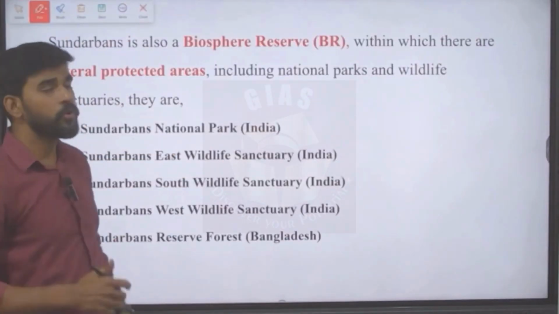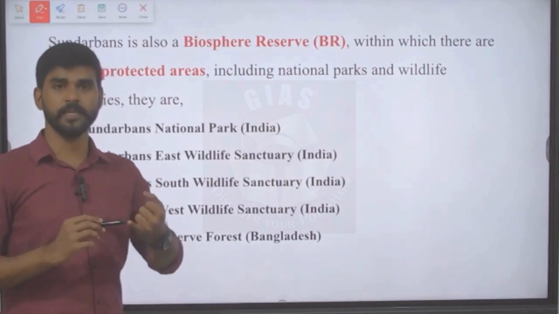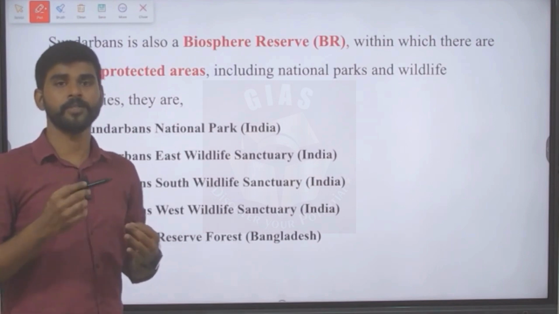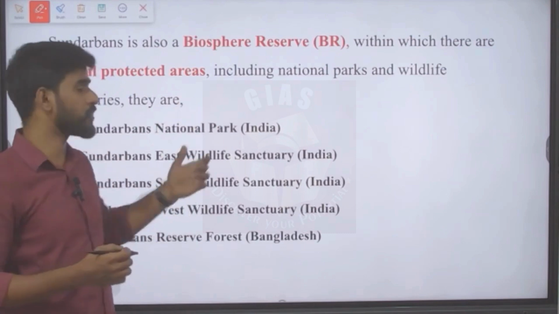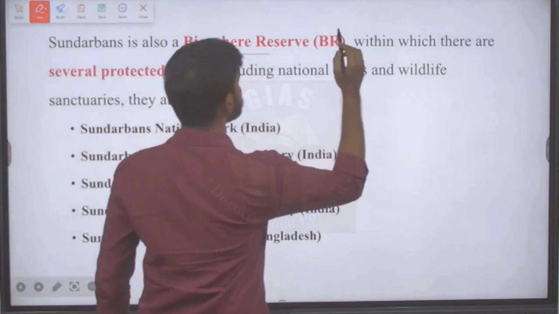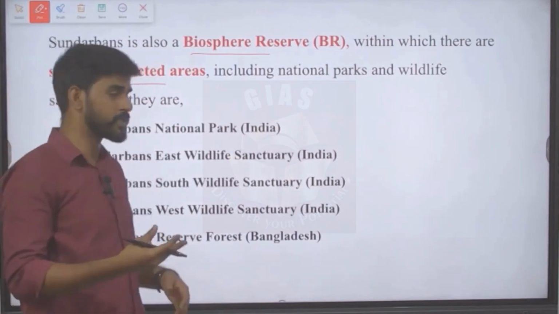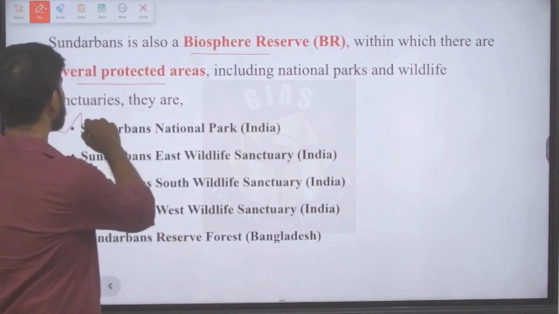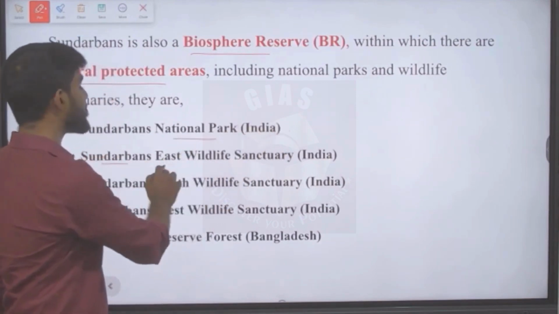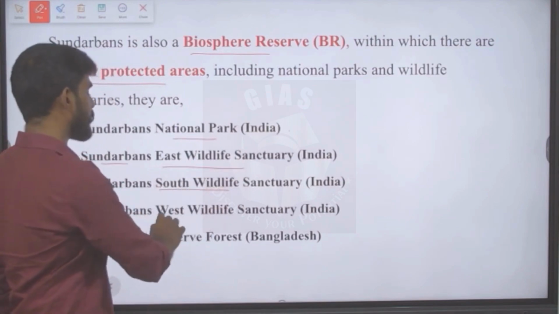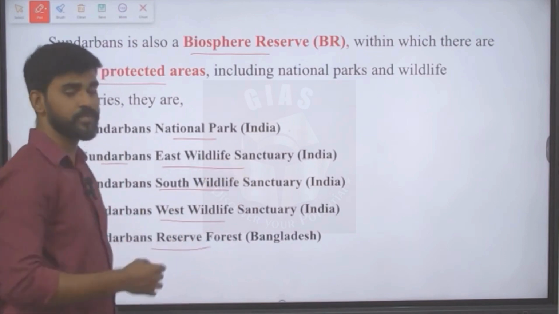Moreover, Sundarbans is also a biosphere reserve. We saw that it comes under a Ramsar site, Project Tiger, and is also a UNESCO World Heritage Site. Other than that, it is also a biosphere reserve, within which there are several protected areas like national parks and sanctuaries. The protected areas here are Sundarbans National Park, Sundarbans East Wildlife Sanctuary, South Wildlife Sanctuary, and West Wildlife Sanctuary, all in India, and Sundarban Reserve Forest in Bangladesh.